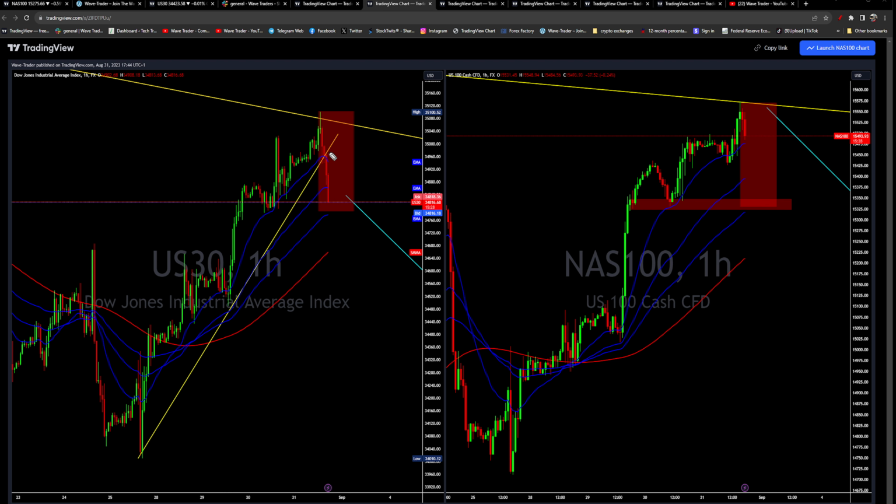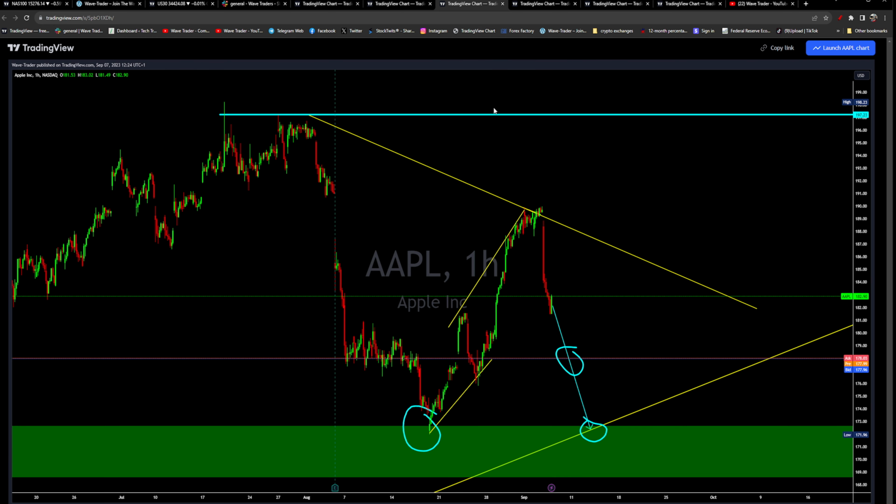Okay, and we were expecting a sell-off on the Nasdaq at that time. So Dow was leading, falling, and the Nasdaq 100 index was not falling at that time, and there was a short-term sell opportunity appearing on the Nasdaq 100 index. So that opportunity appeared, and we have seen a sell-off.